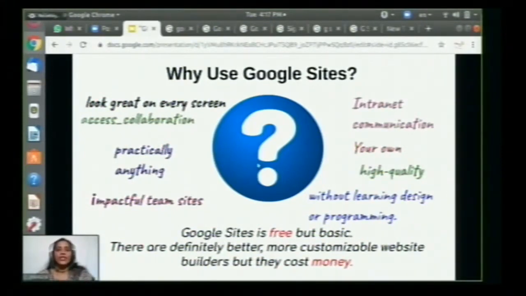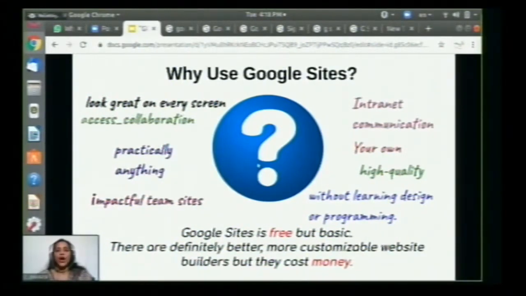Before we get started, there are again a few more things we need to think about. First of all, why are we going to create a website? What are the demographics and who is going to be accessing our website? Google Sites is amazing and mobile friendly.